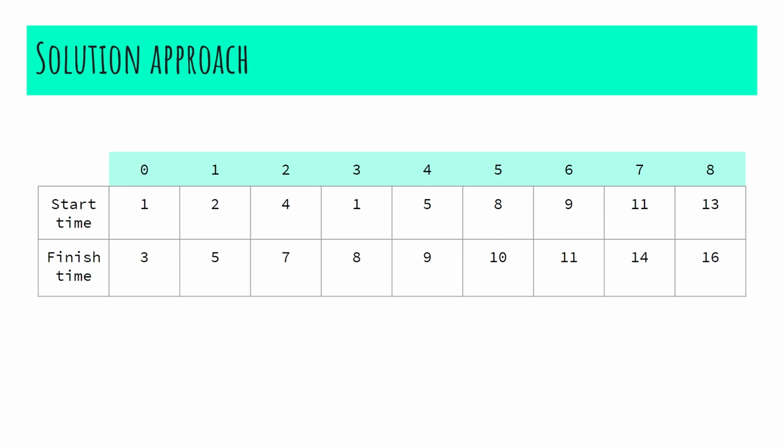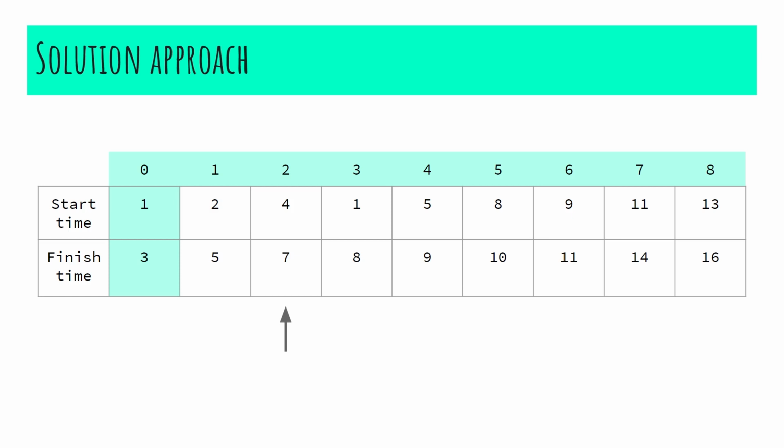At first, we'll pick activity 0 and then as we iterate, we'll compare the start time of the current activity with the finish time of the last picked or last selected activity. Our last selected activity is activity 0, and its finish time is 3. But the start time of activity 1 is not greater than or equal to 3. Therefore, we'll jump to activity 2.